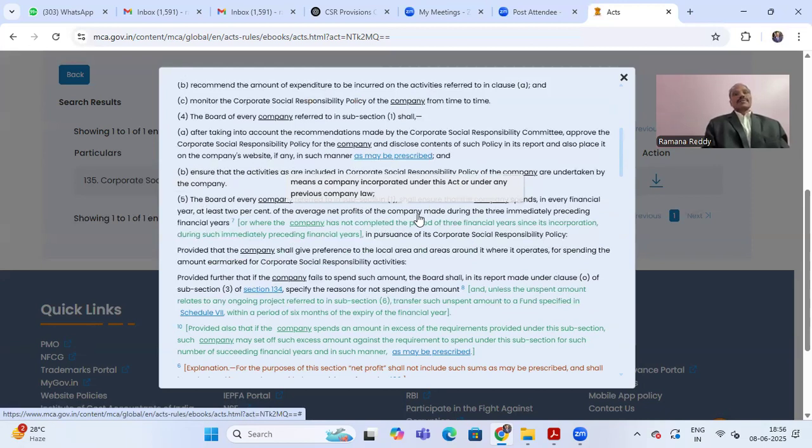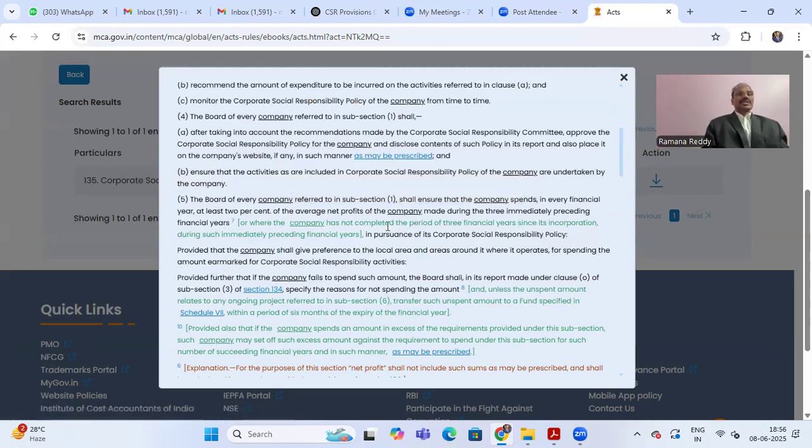So the directors' responsibility is that the company has to spend at least 2% of the average net profits of the company made during the 3 immediately preceding financial years.